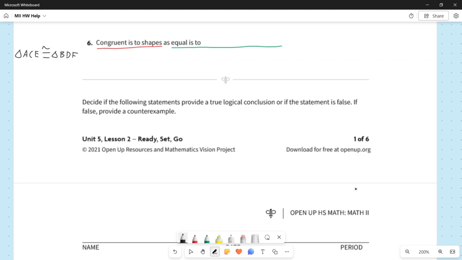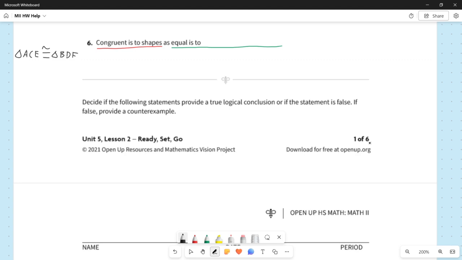You've been using equal signs in math for a long time. But in geometry, we can't really say that a shape is equal to another shape, but we can say that a shape or a figure is congruent to another shape. So what's the same sort of context in which you would use an equal sign?